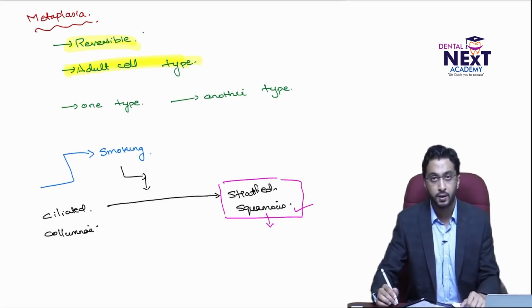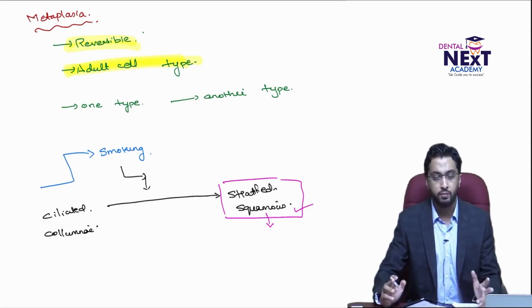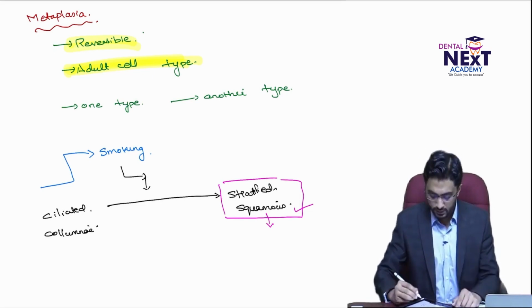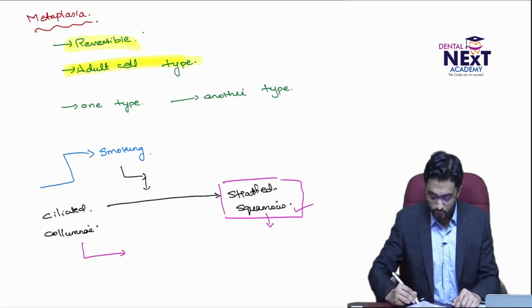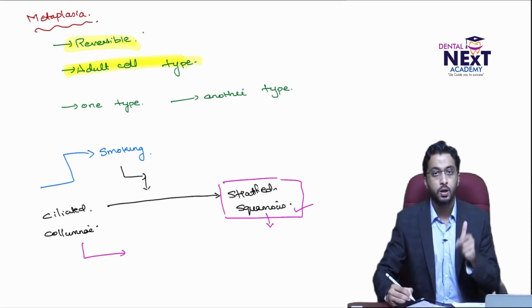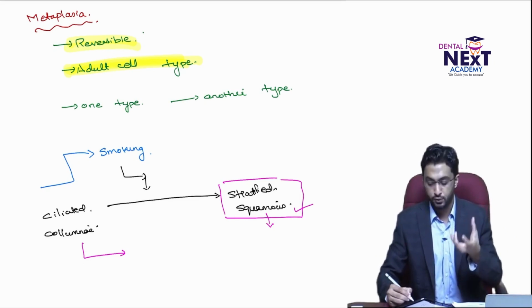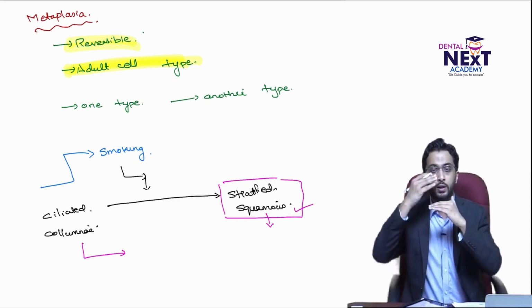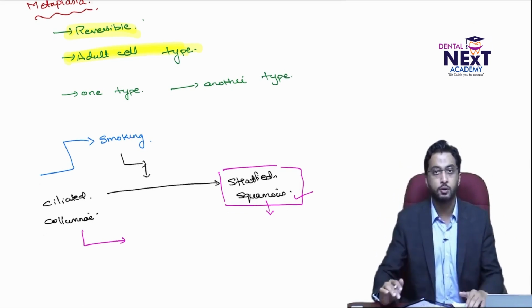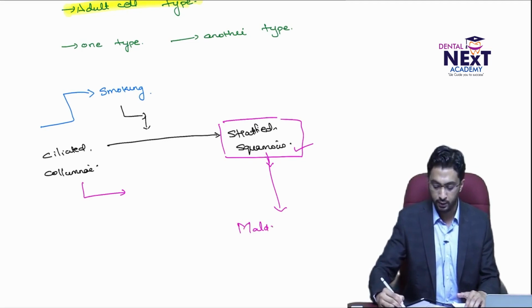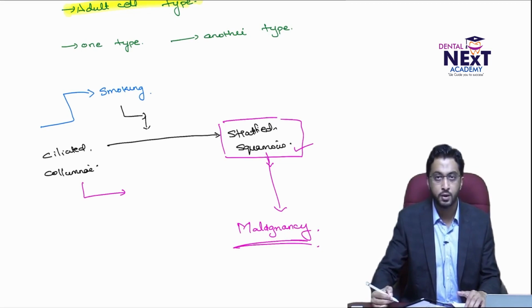But what is the problem with this stratified squamous epithelium? It's a good thing that it can withstand this noxious stimuli, but is there production of mucus? No. Is there cilia? There is no cilia in stratified squamous. Cilia push off the debris, so this is not happening, and as a result the stratified squamous epithelium can become malignant.